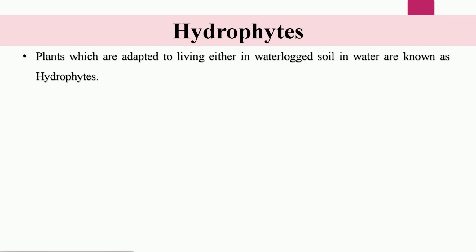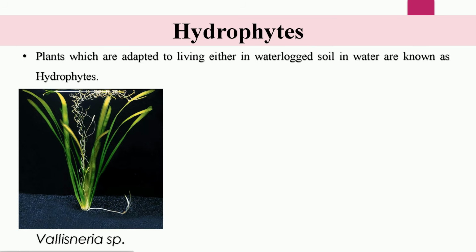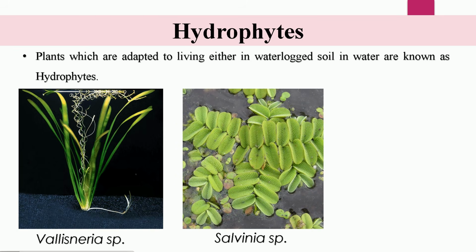First of all, hydrophytes. The hydrophytes are the plants which are adapted to living either in waterlogged soil or in water. They may be either fully submerged in the water like Vallisneria, or they may remain floated or partially submerged in the water like in the case of Salvinia or Nelumbo.